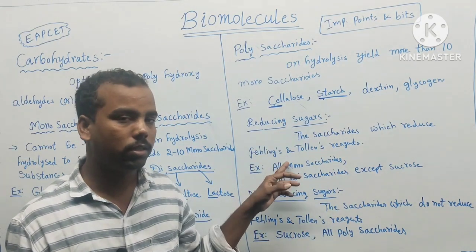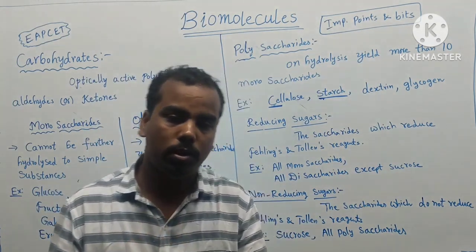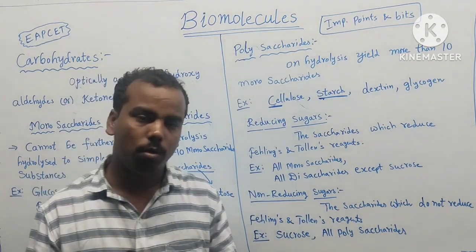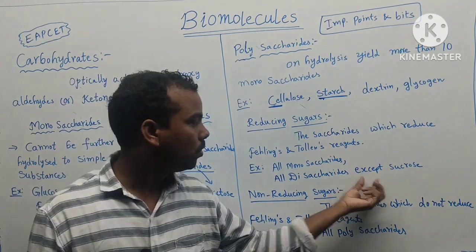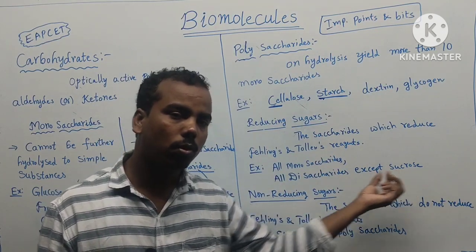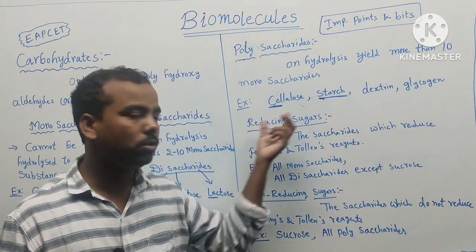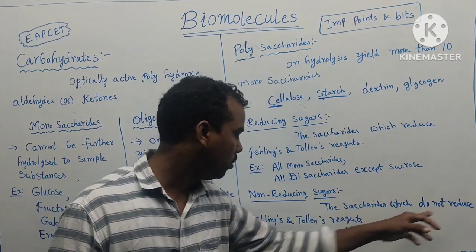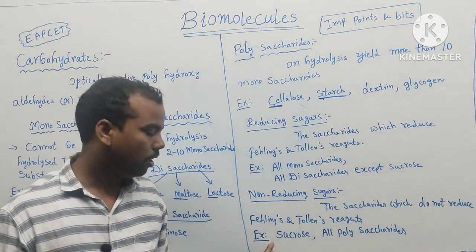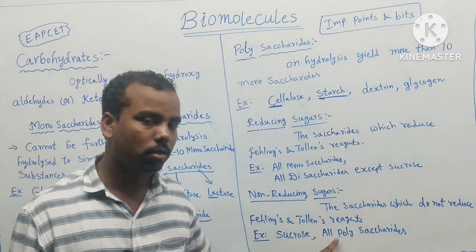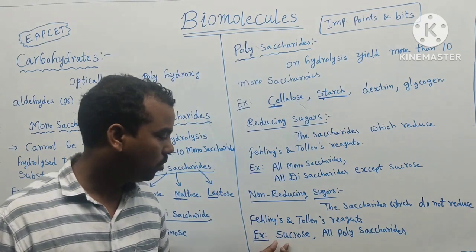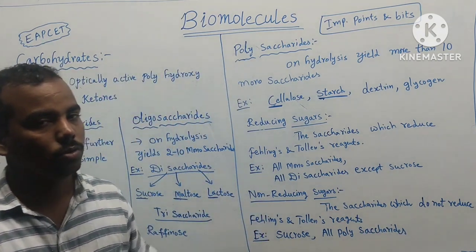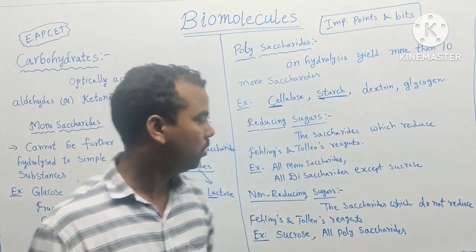Examples of reducing sugars are very, very easy. All monosaccharides are reducing sugars: glucose, fructose, arabinose, galactose. In disaccharides, except sucrose, all disaccharides are reducing sugars. Non-reducing sugars are the saccharides which do not reduce Fehling's and Tollens' reagent. Example: sucrose. Next, all polysaccharides: starch, cellulose, dextrin, glycogen.